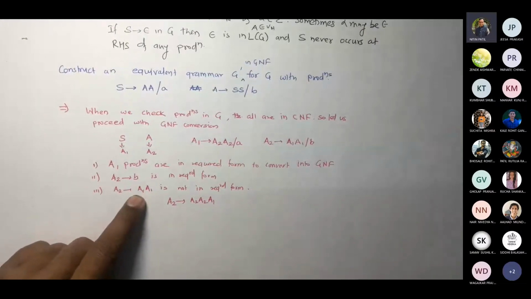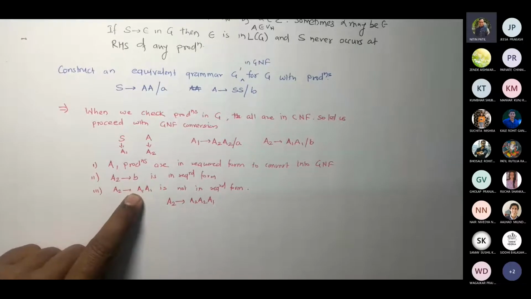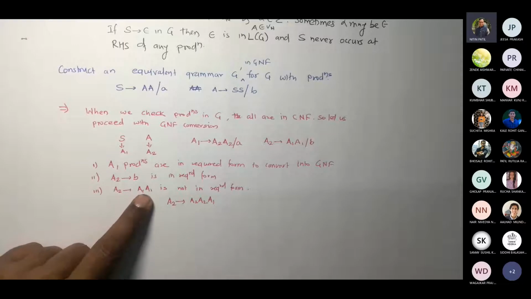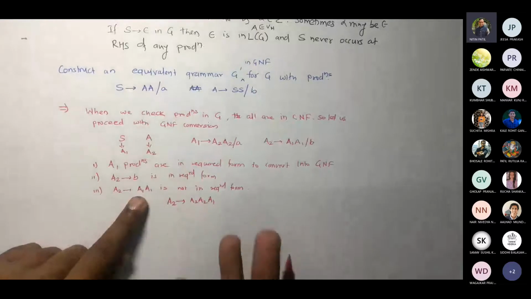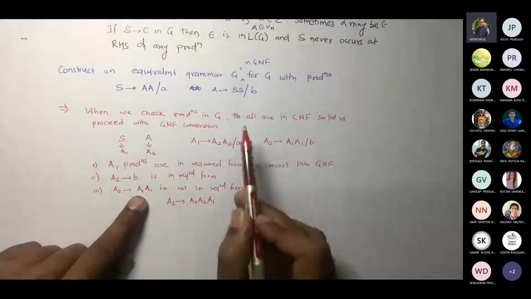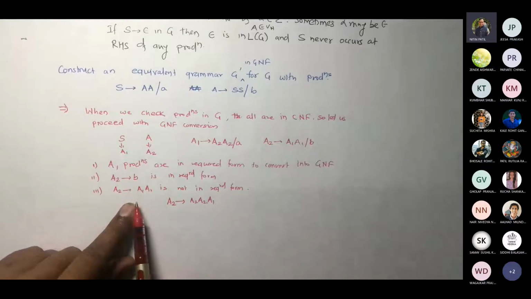So you are going to pick the leftmost variable on the right side of the production. When I say leftmost, I only mean the first leftmost. I'm not going to talk about something before this A1, because your required grammar should be in CNF. So in CNF, you will never see 3 variables occurring here, correct? In the given grammar, because it should be in CNF to convert to GNF. You already converted to CNF, so you will be getting either a terminal or 2 variables. Am I right? So you do this.